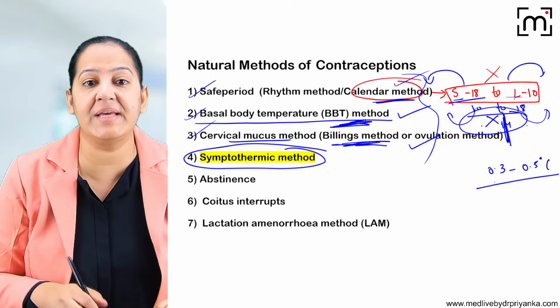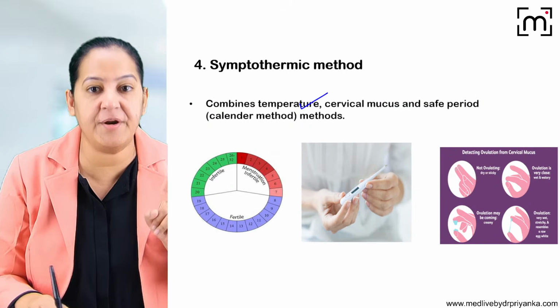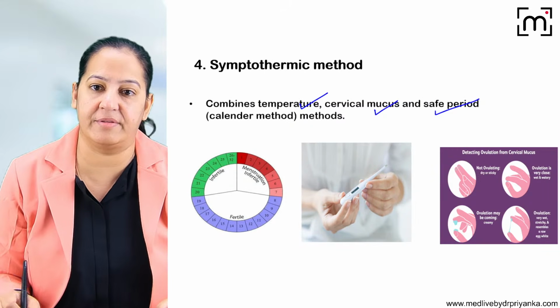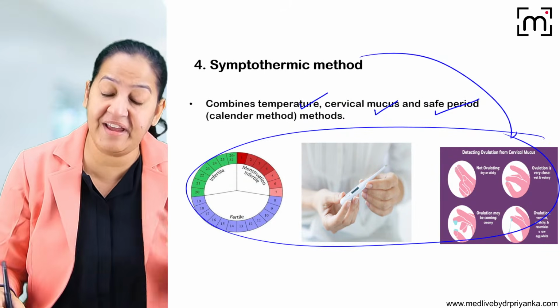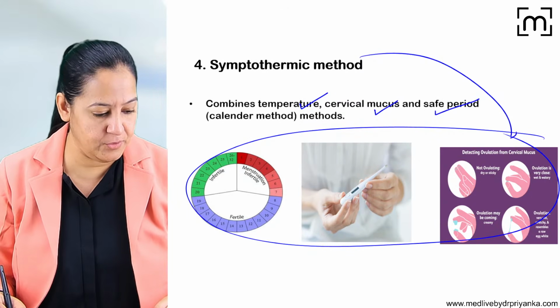So combining the three is sympathothermic. Sympathothermic is the combination of the three: basal body temperature, cervical mucus, and safe period. So here the failure rate is a little less as compared to the individual methods. You can understand it. Okay.